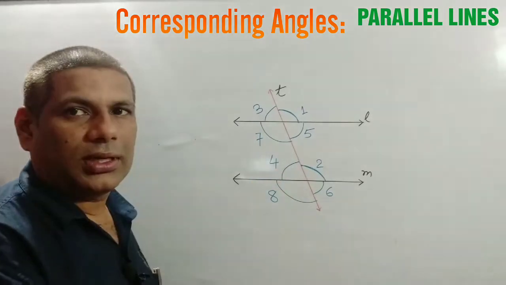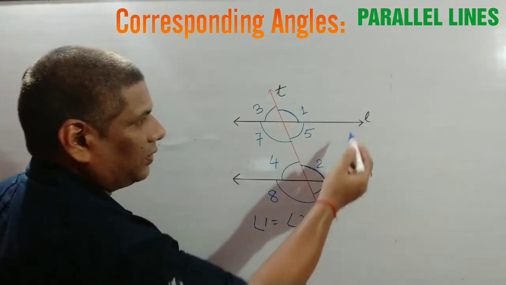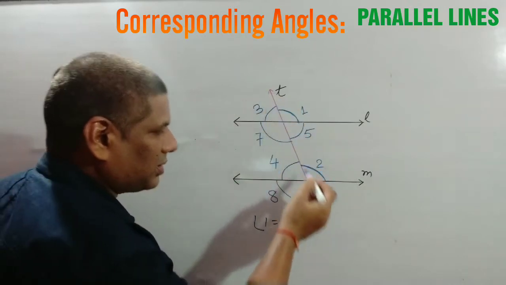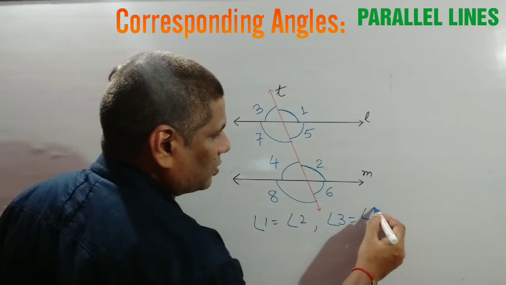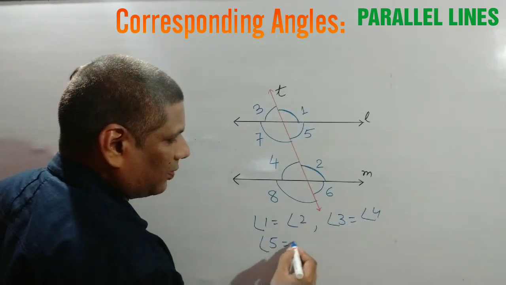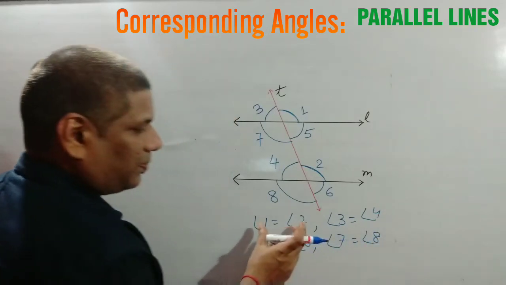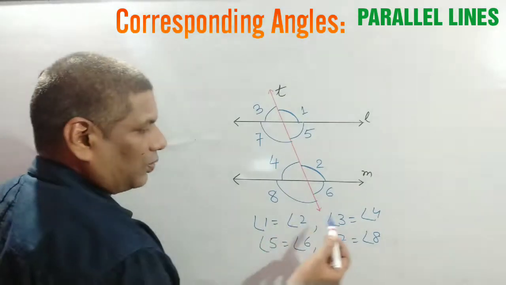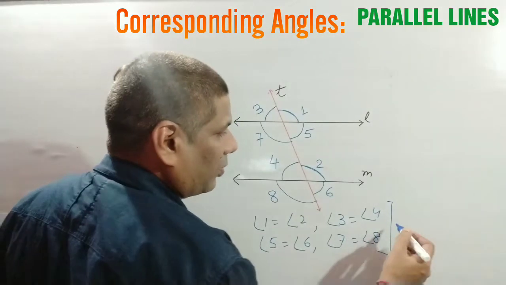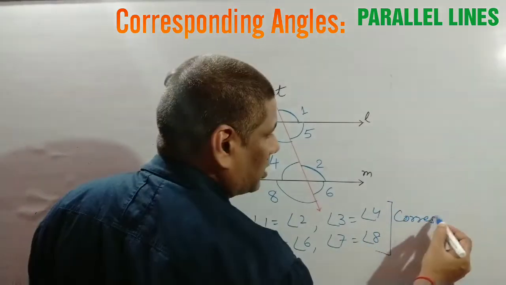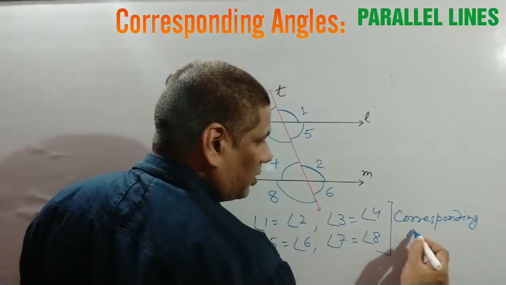So from this figure, if L and M are parallel and T is a transversal, then angle 1 equals angle 2, angle 3 equals angle 4, angle 5 equals angle 6, and angle 7 equals angle 8. These pairs are equal, like 1 and 2, 3 and 4, 5 and 6, 7 and 8, by the property of corresponding angles.